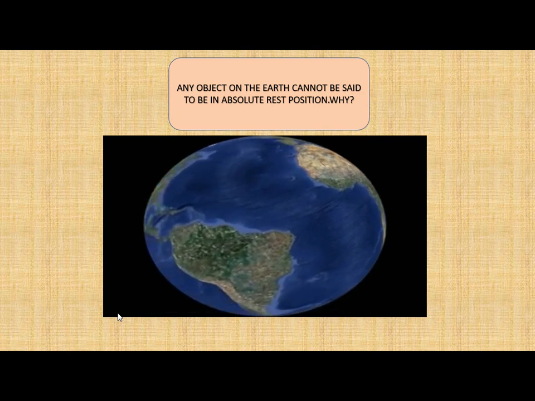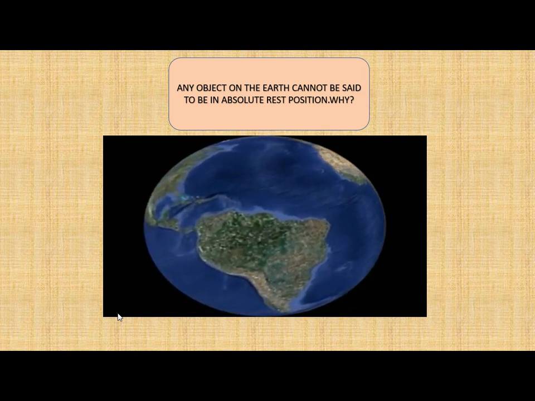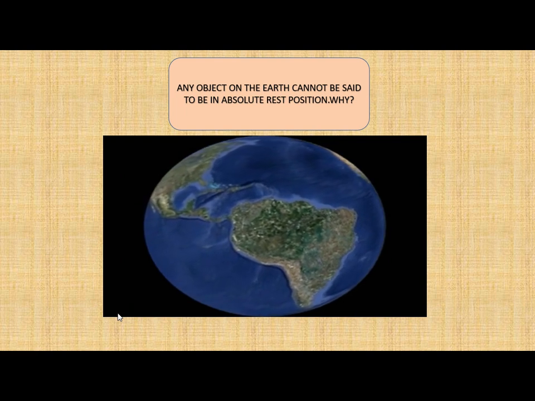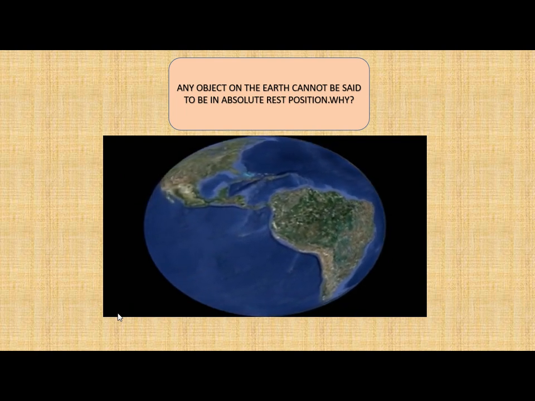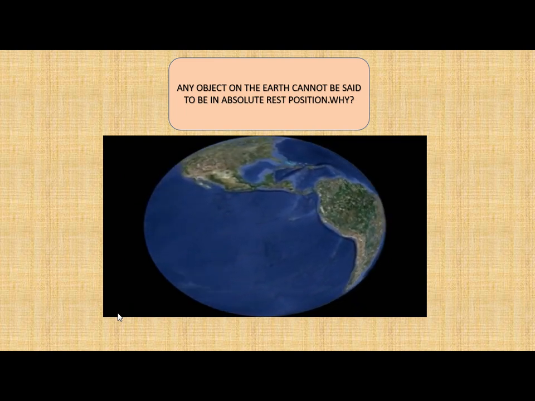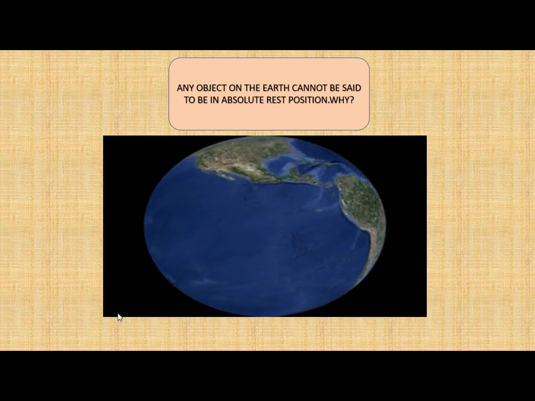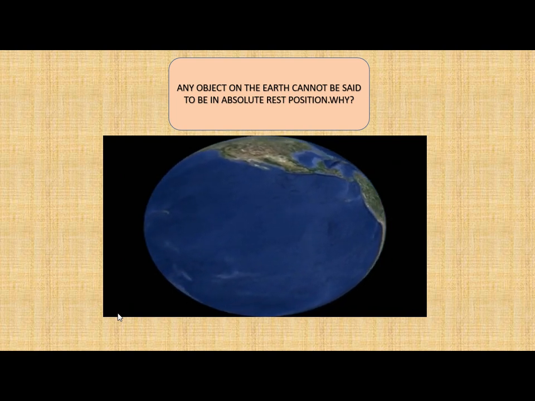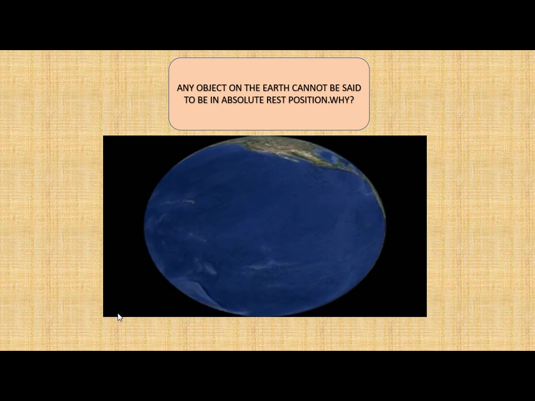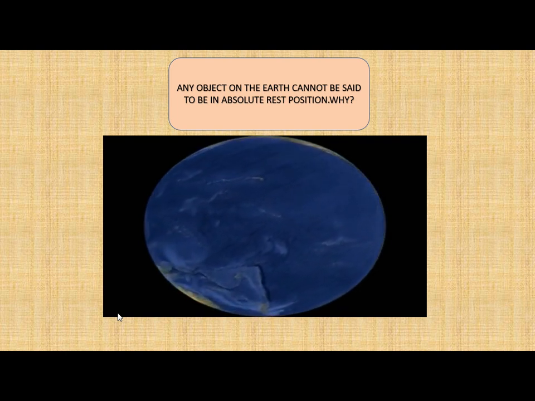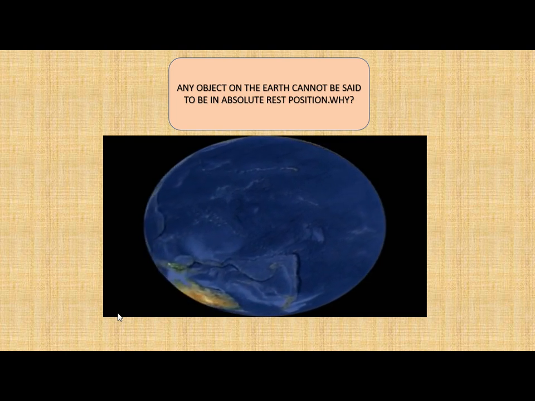You all know that the earth rotates around the sun. It is continuously rotating, so it is in continuous motion. So whatever objects are there on the earth, they are in continuous motion. We cannot say that any object is in the state of absolute rest position.